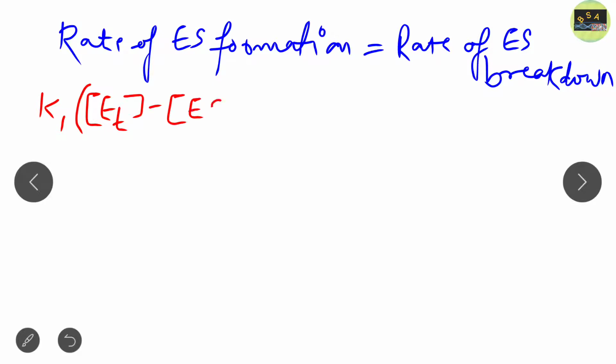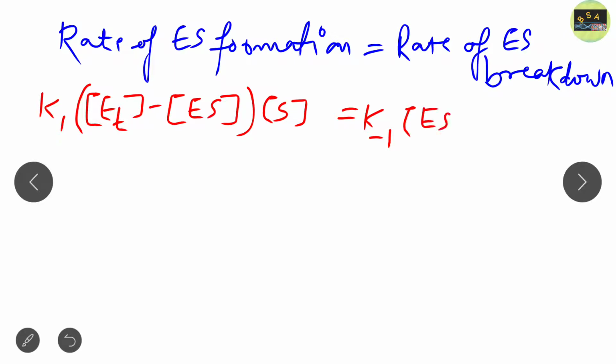that is the equation for the free enzyme. And this is substrate. Just write down, this is substrate. It is equal to the rate of enzyme substrate breakdown. Breakdown means what? It gives rise to K minus 1 ES,